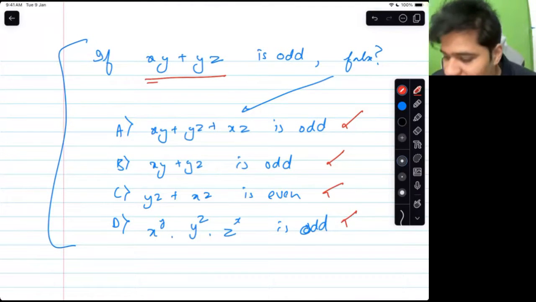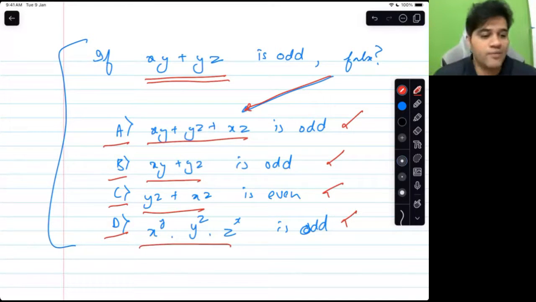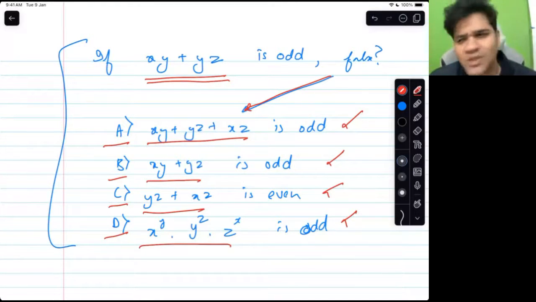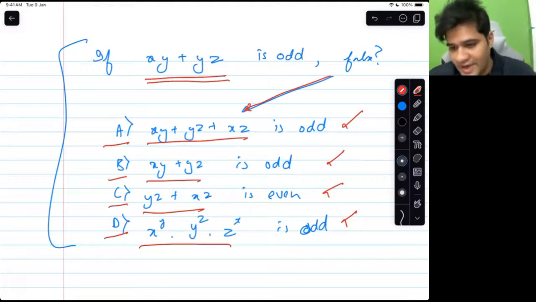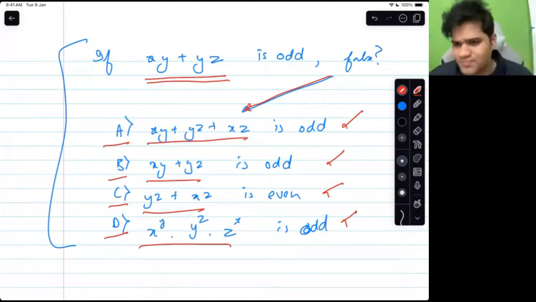If xy plus yz is odd, which one of these statements is false? So which one is false? Over to you. You have to think. A normal number theory question, basically, a CAT kind of a question. I am waiting for your answer. Right now it is your turn to solve. I will solve after 2-3 minutes.